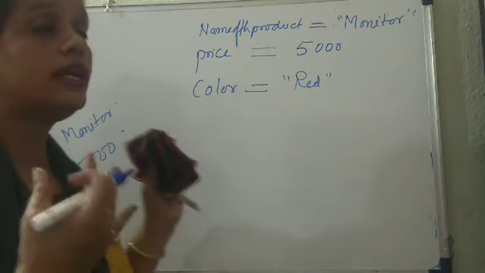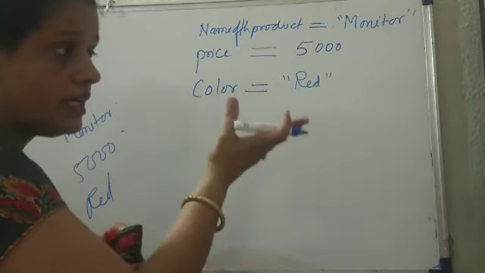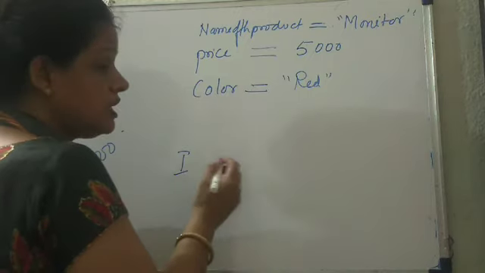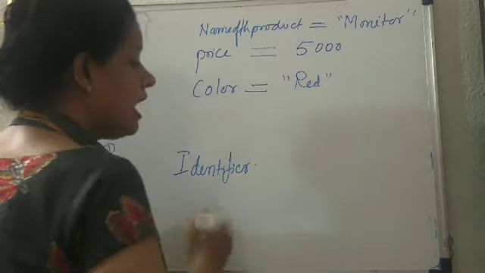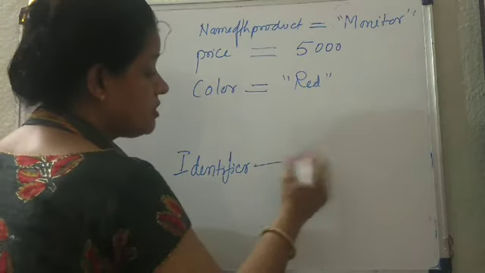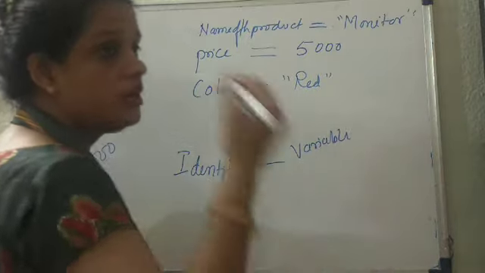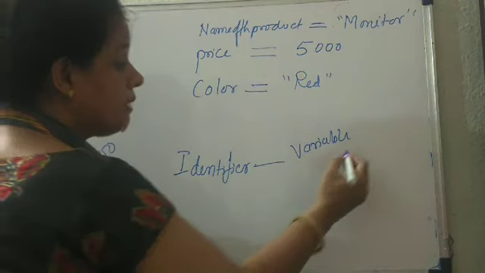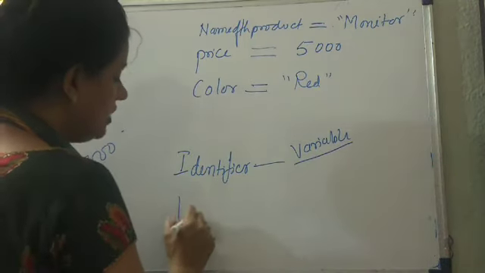Now you have already learned keyword, identifier and literal. Here I am going to show you the relation between identifier and literal. I told you the different types of identifier: variable, function, method, class, module. But here I am going to relate the variable identifier with the literal.